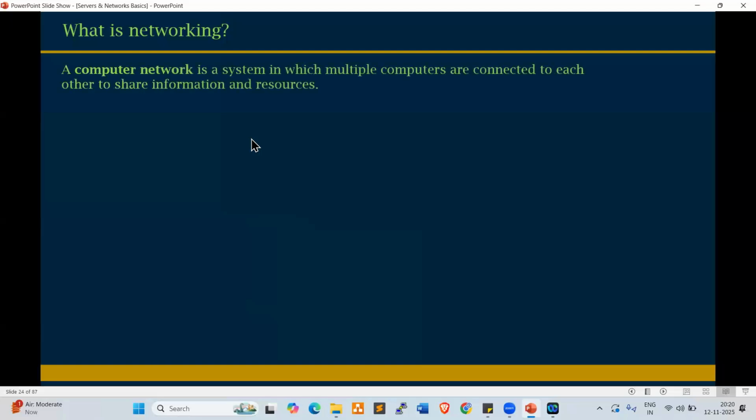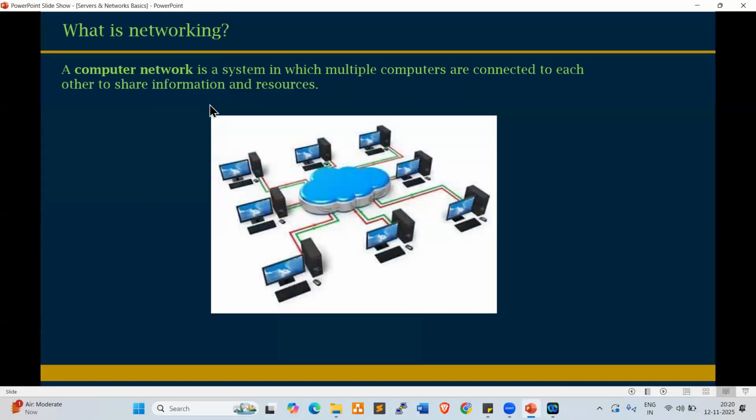Look at this, everyone. What is networking? A computer network is a system in which multiple computers are connected to each other to share information and resources. Look at this, everyone. This is LAN connectivity, a computer network. These are all desktops, and we connect them through cable to share the resources and the information.